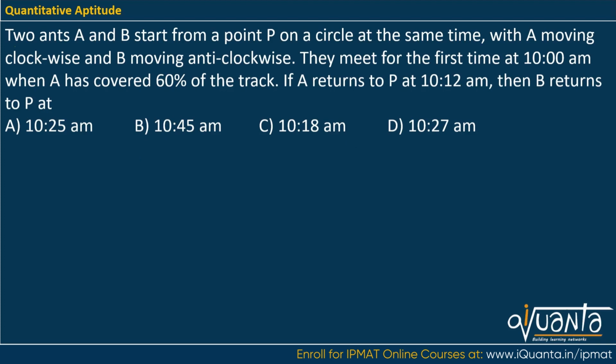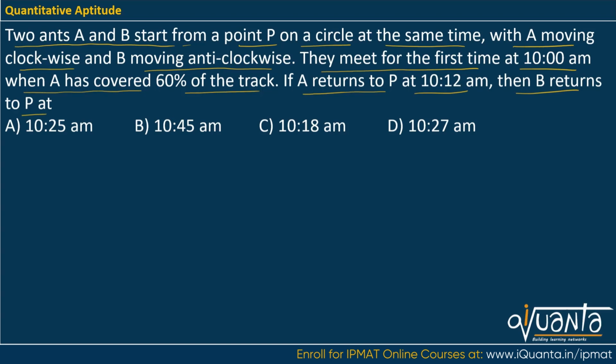The question is: two ants A and B start from a point P on a circle at the same time, with A moving clockwise and B moving anti-clockwise. They meet for the first time at 10 am when A has covered 60% of the track. If A returns to P at 10:12 am, then B returns to P at.